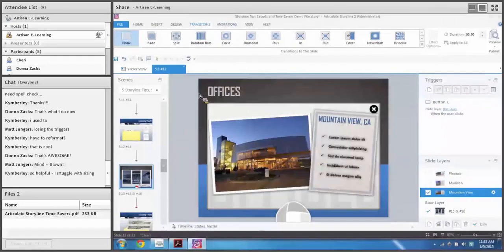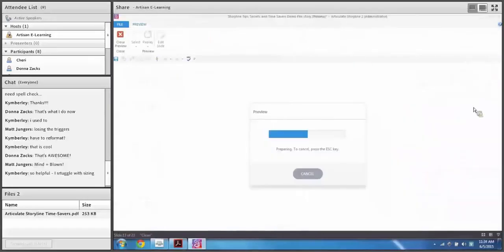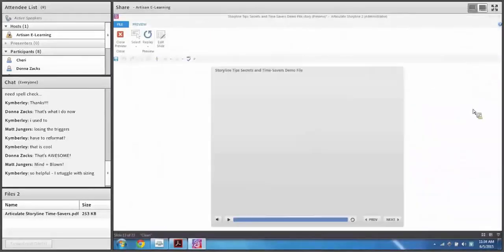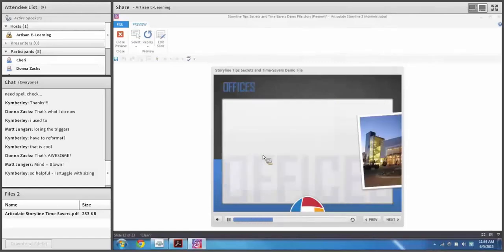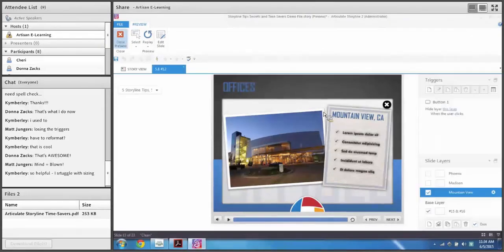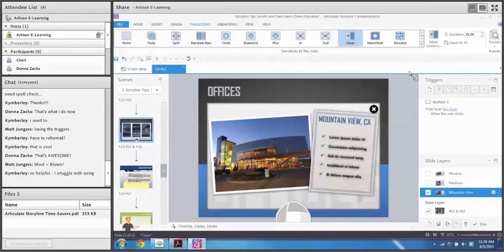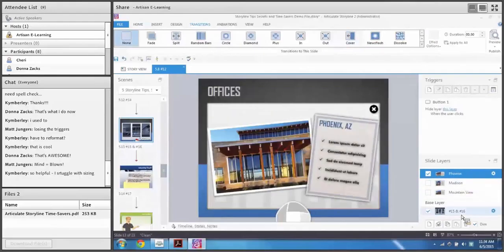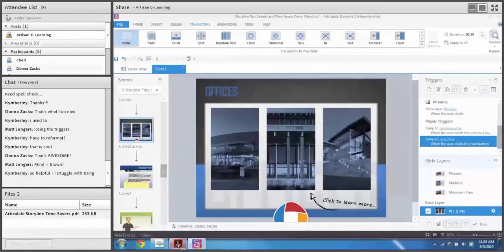So if I want this slide layer to do this cover animation, I can now preview it, and you'll see when I go to this layer, it does the cover animation. So transitions also can be used with slide layers. So all of these transitions work with slide layers as well, not just slides for transitioning from one slide to another.